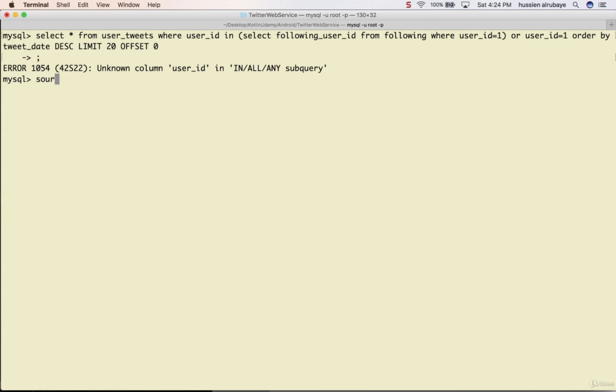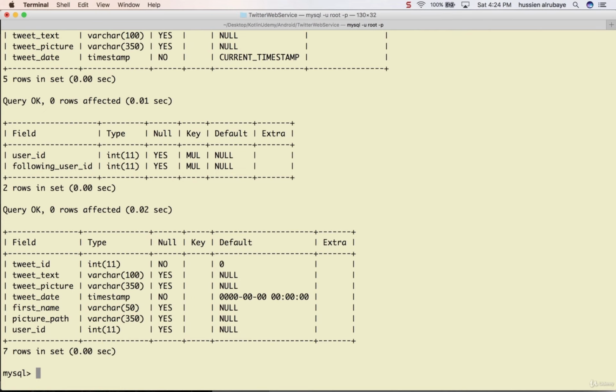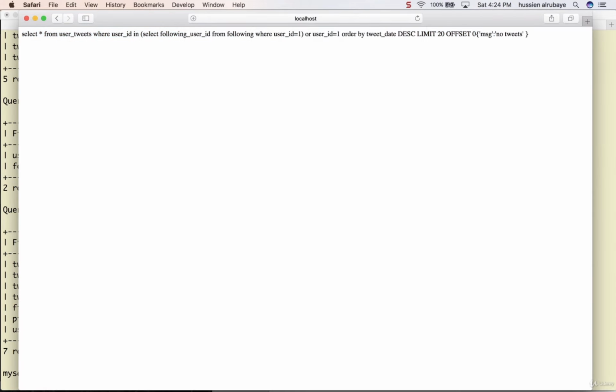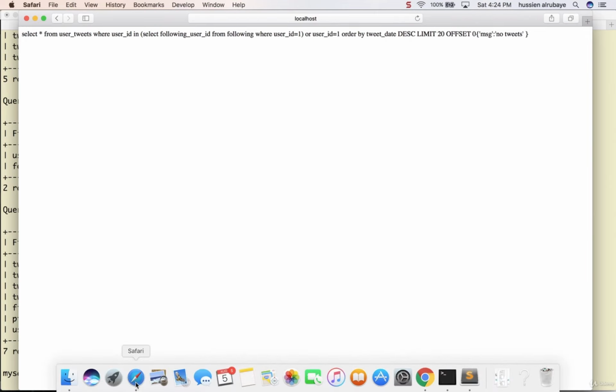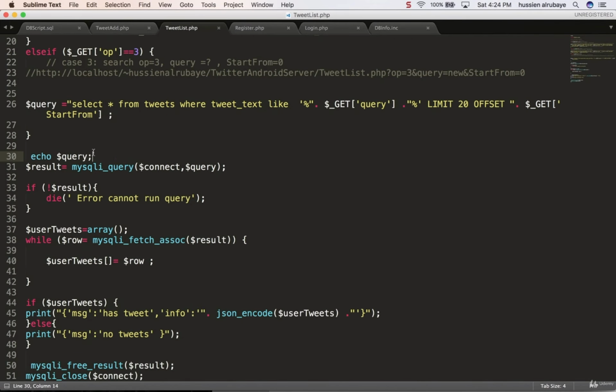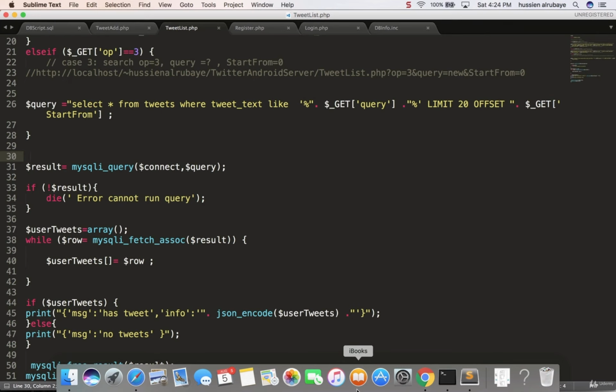So now if I say source dot slash, hopefully I'm in the same directory, db script dot SQL, boom, I got everything. Now hopefully if I just run that one, he will not give me an error. He gives me no message for tweet. That means it passed, there's no error. But now everything is deleted. No tables, nothing. Yeah, we just start from scratch because that's simply how we did it. So I'm no longer getting this message, and I think I'm good to go.